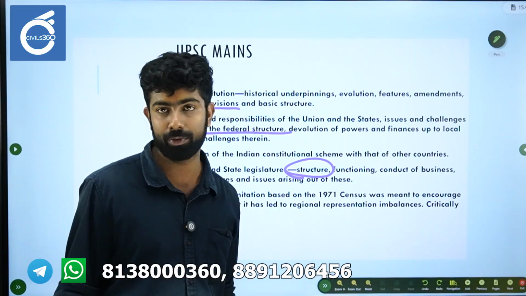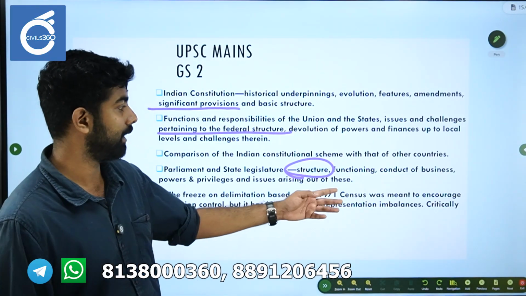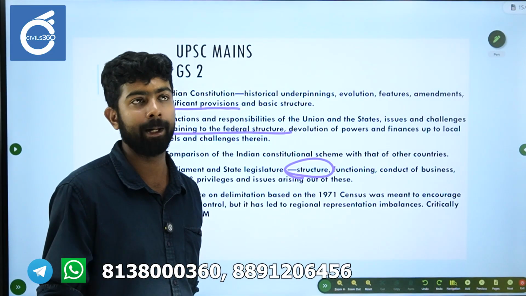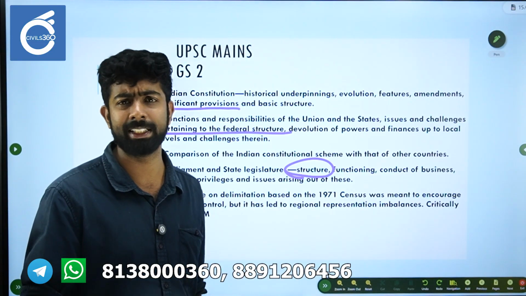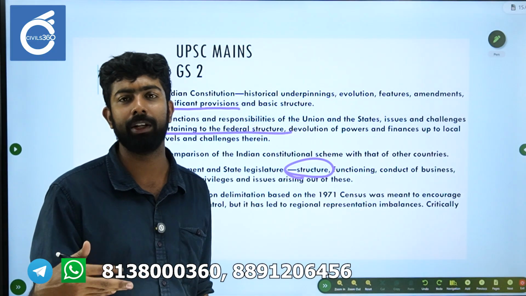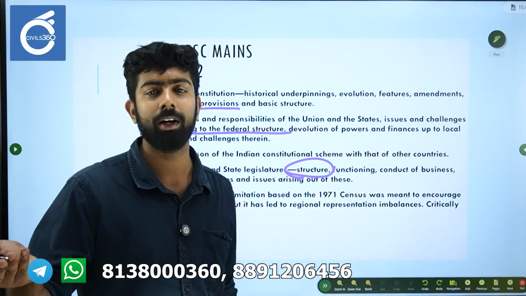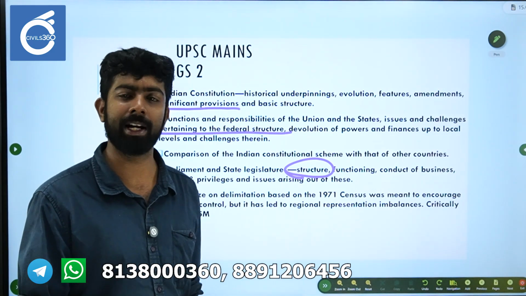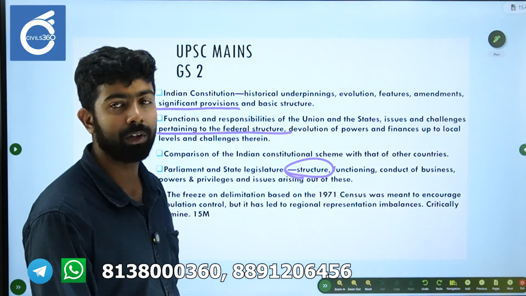So basically here you have to examine both sides. Then at the end, you can just mention what can be done in the future. For example, America follows a particular type of equitable distribution when they reallocate states. But those are different ideas, so just mention them in the end.